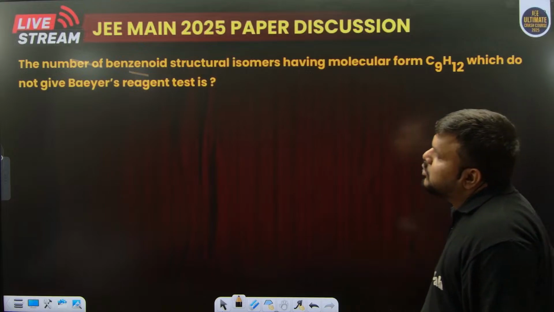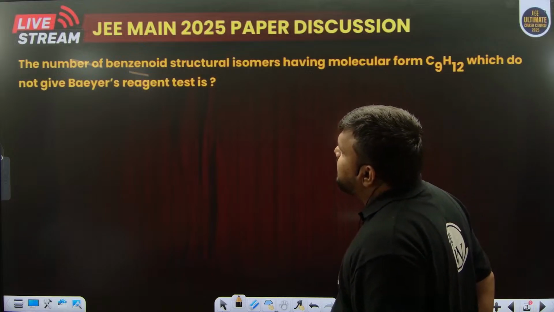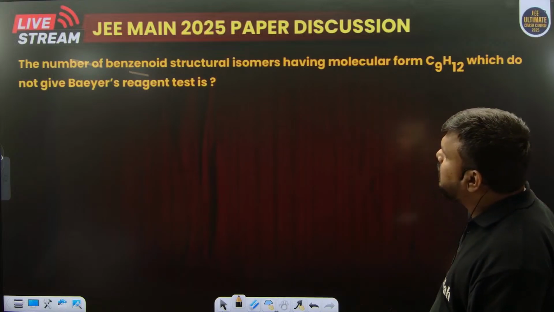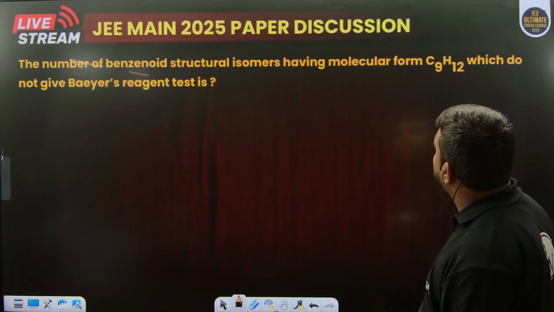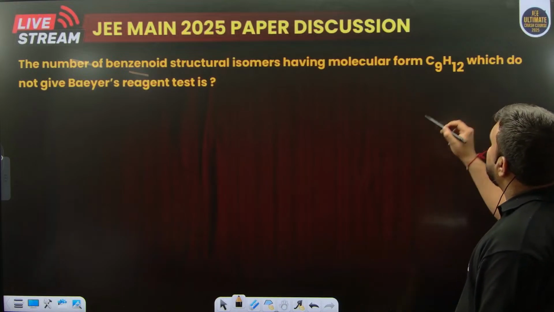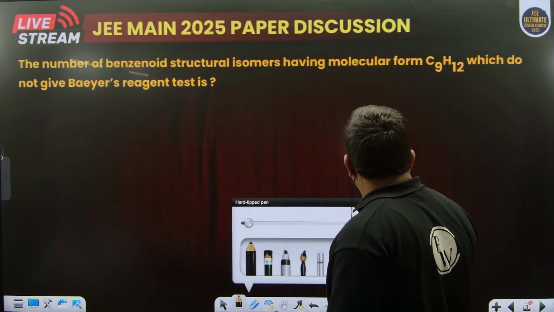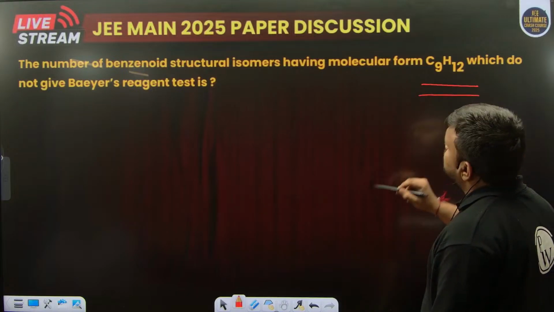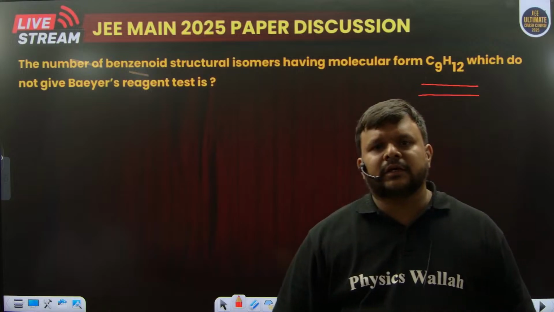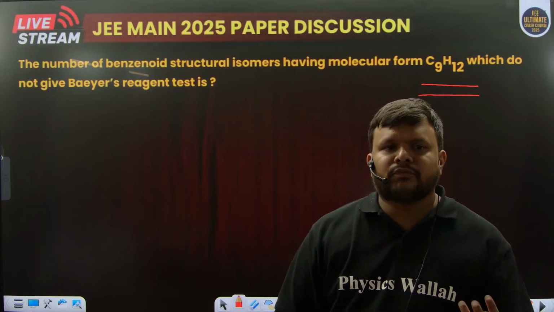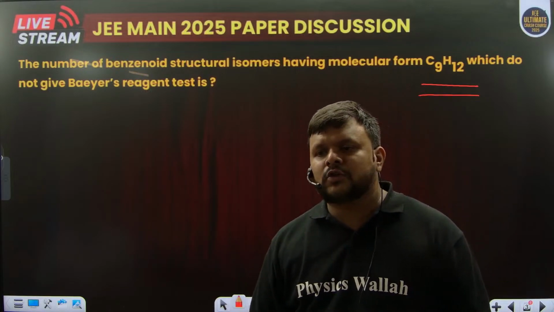Yeah. So let us continue our organic chemistry section. This is a question related to benzenoid structural isomers, which we will have of this formula C9H12. So clearly benzenoid means we will be having benzene and the alkyl group attached, which can be of 3 carbon, 2 carbons or 1 carbon.